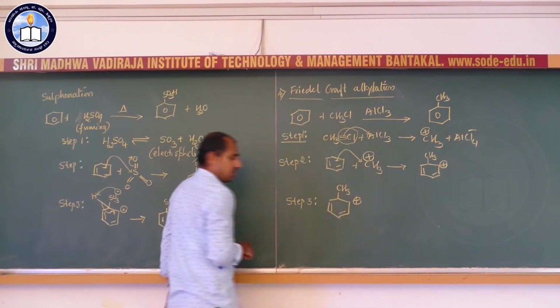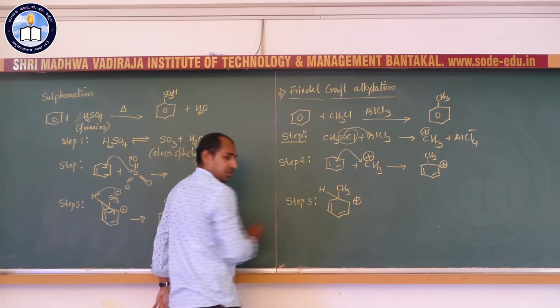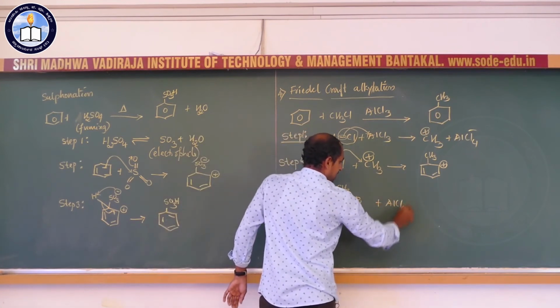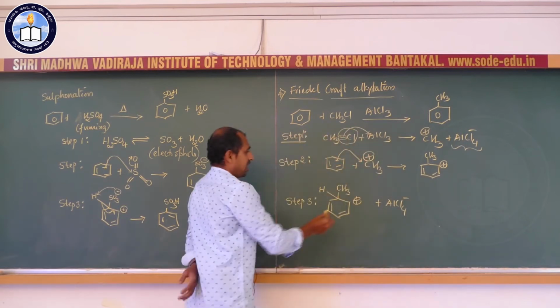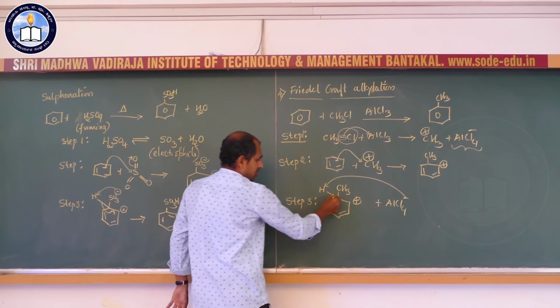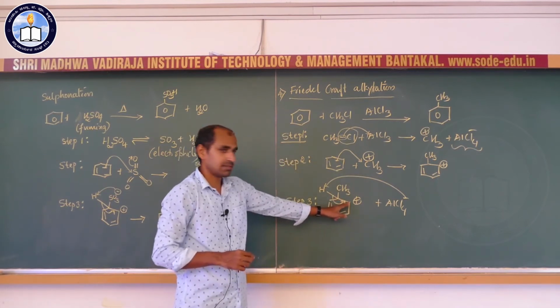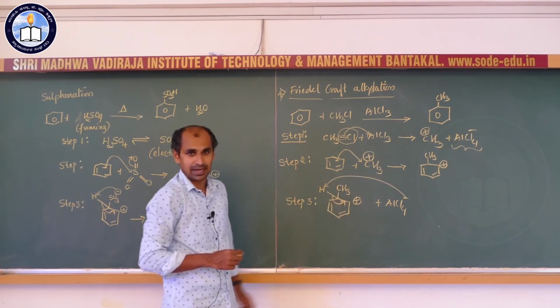So here we have the carbocation, and this carbon has one more proton. The AlCl4 minus formed in the first step has a negative charge. This group takes this proton, so the bond pair of electrons shifts to this carbon-carbon bond. So a new pi bond is formed between these 2 carbon atoms.